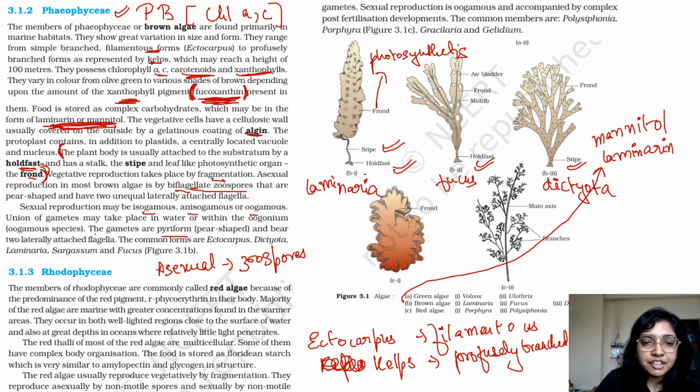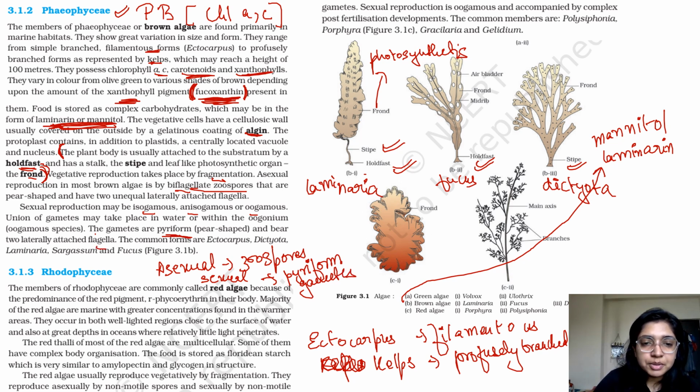The gametes are pyriform. So when we are talking about sexual reproduction, there is a shape of the gametes, it looks like a pear, which is your Nashpati. So it looks like a pear and it forms your pyriform gametes. Pyriform gametes. Alright. And bear two laterally attached flagella.